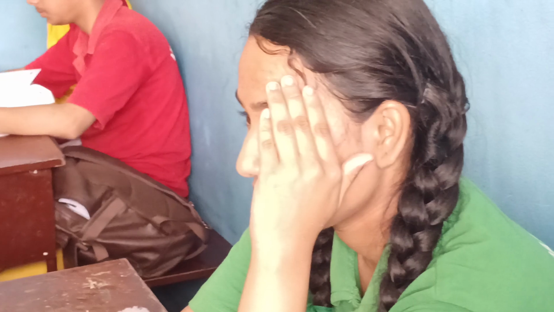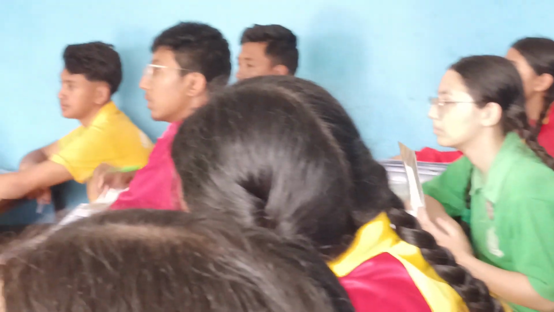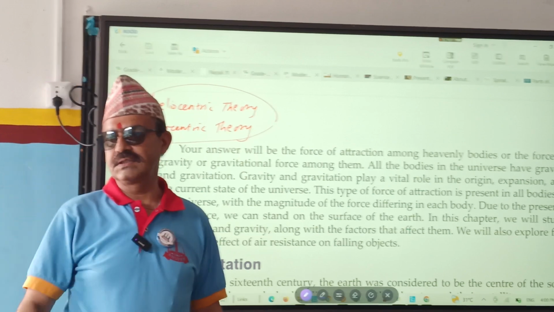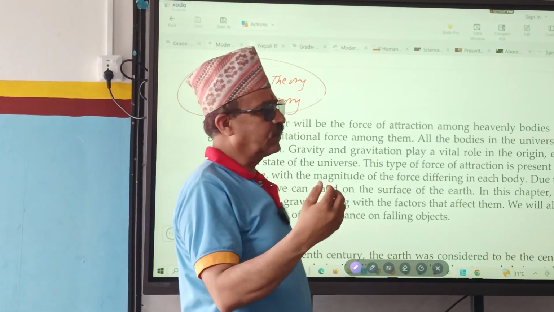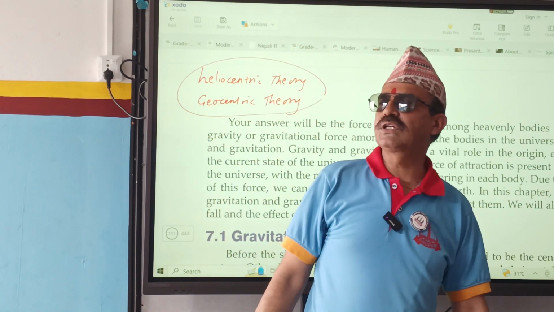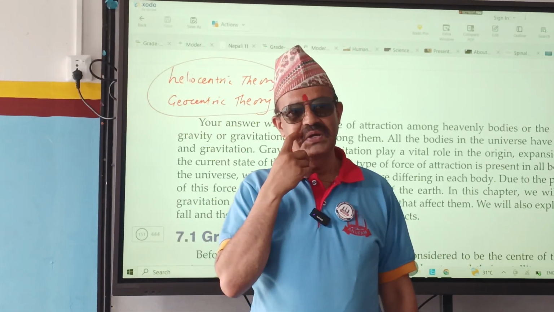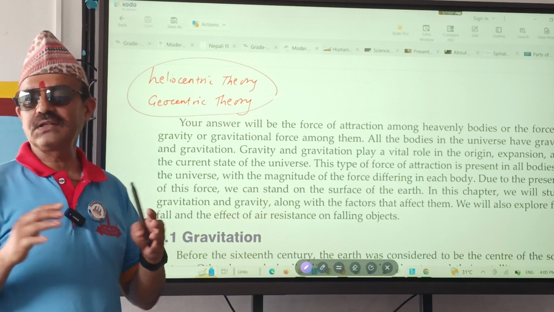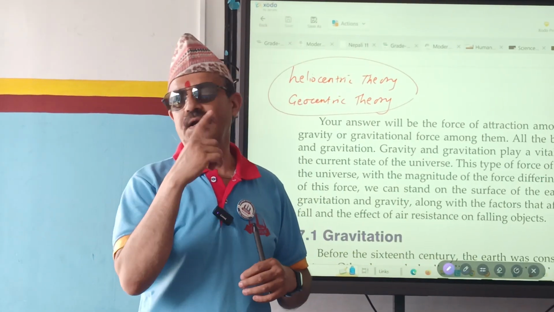Up to the 16th century, people believed that Earth lies at the center and all the other heavenly bodies go around it. Geo means earth. Earth at the center and others go around it. So this idea is called geocentric theory. Geocentric theory states that Earth lies at the center, and the rest of the bodies go around it.